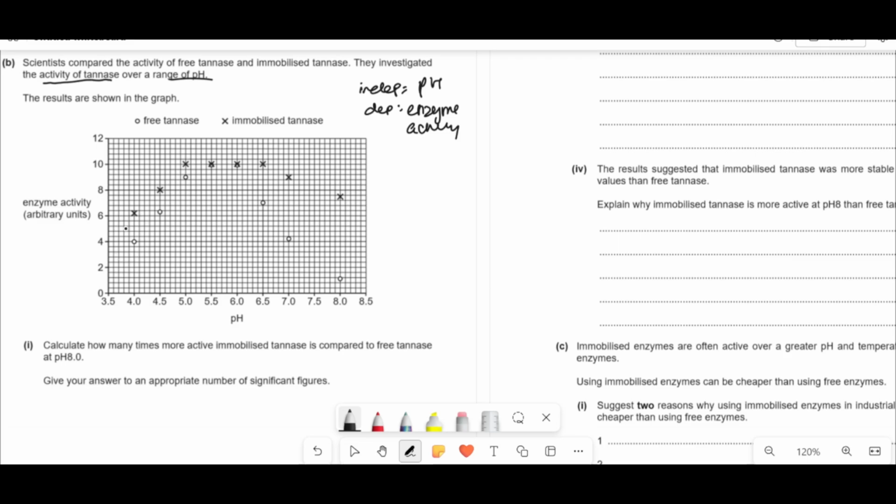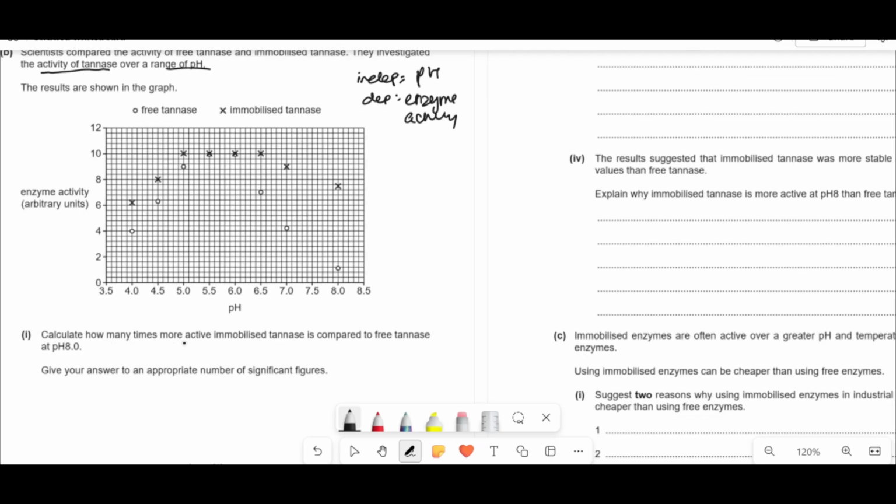Just a real quick pattern we can see is that the activity of immobilized tannase seems to go up, then levels off, and then starts going down. Whereas free tannase also starts going up and up and up and then down. And you can see that immobilized tannase overall across the board has a higher enzyme activity than the free tannase, which is interesting to see.